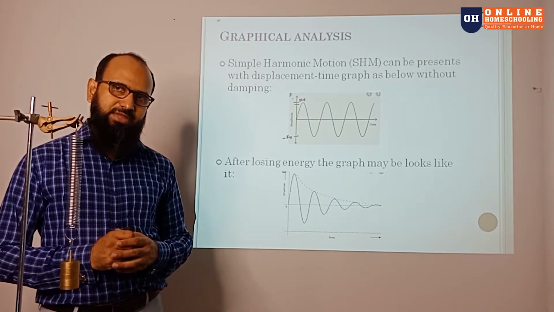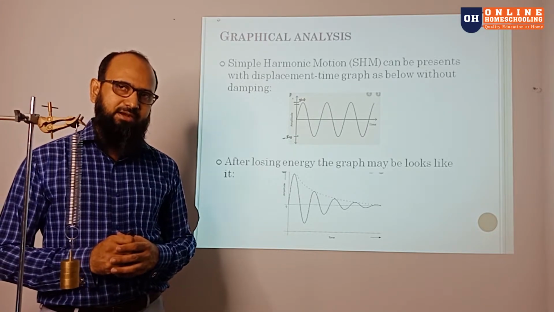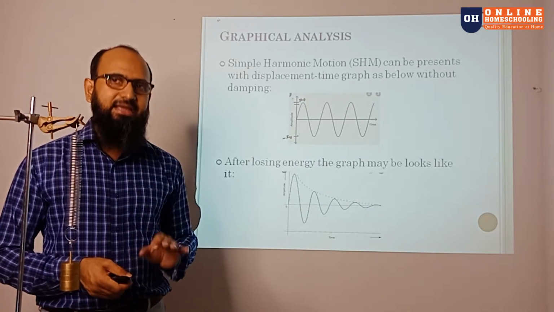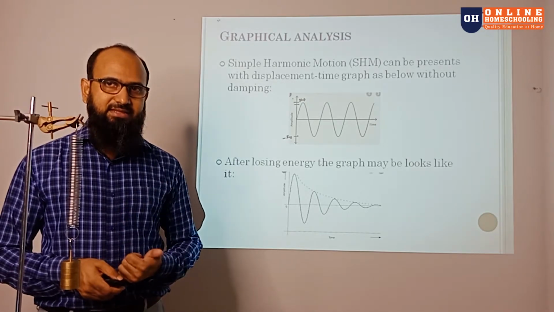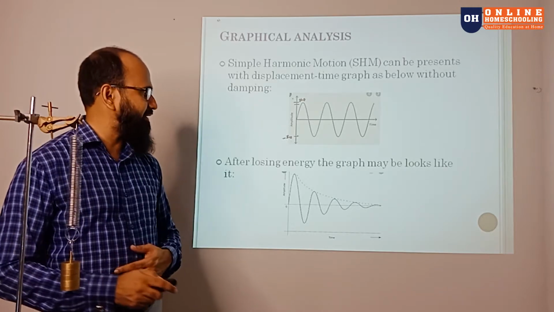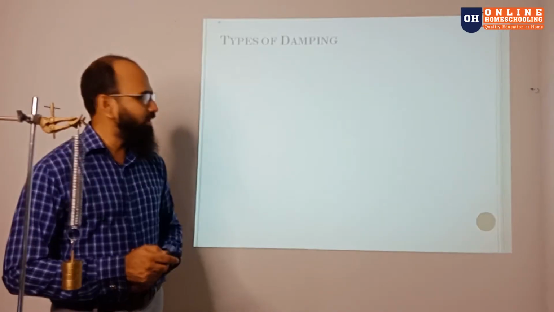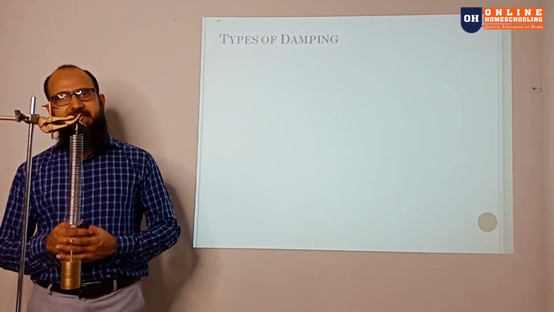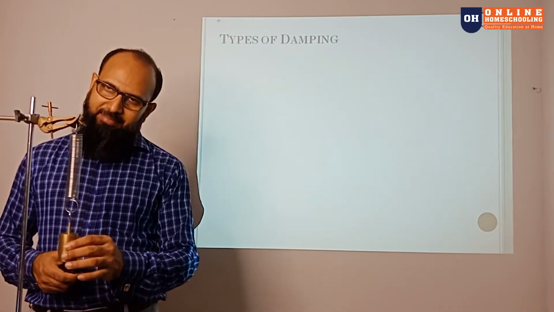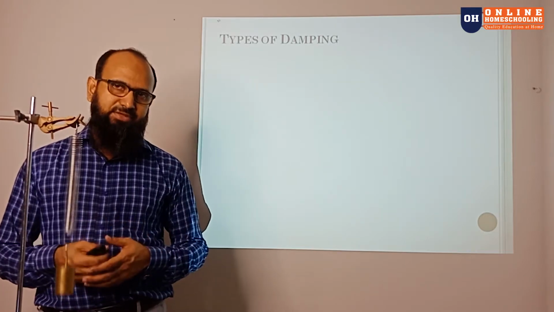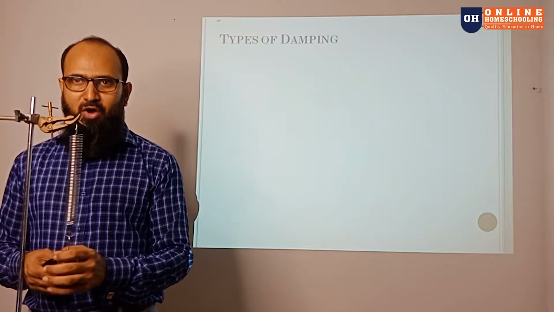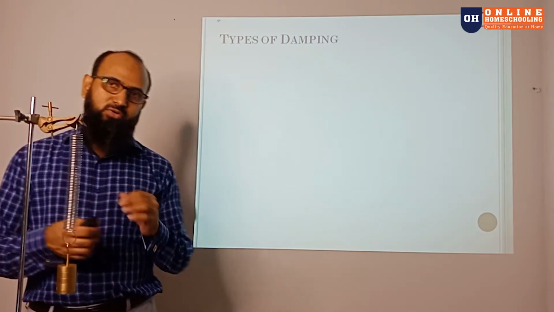So there are 2 things we have seen in this diagram. Number one, the amplitude is no longer constant, it is decaying. And the second thing, the time period is gradually increasing a little bit. So we can come to the types of damping. What types of damping can happen? Is all damping like that, slowly coming to a stop? Or are some going to stop very quickly, and some take a long time?